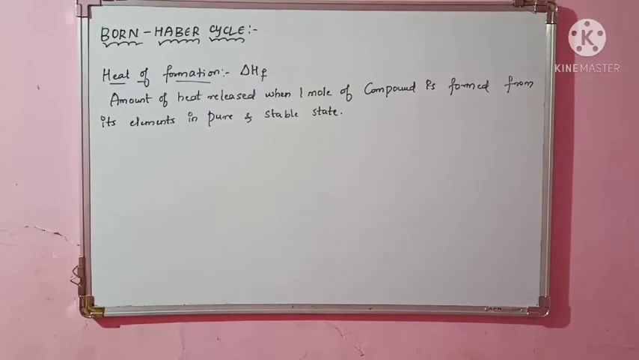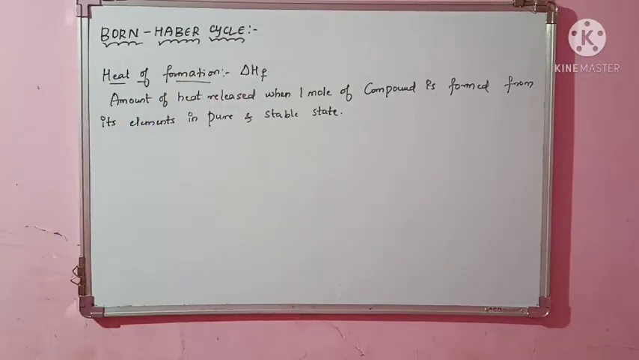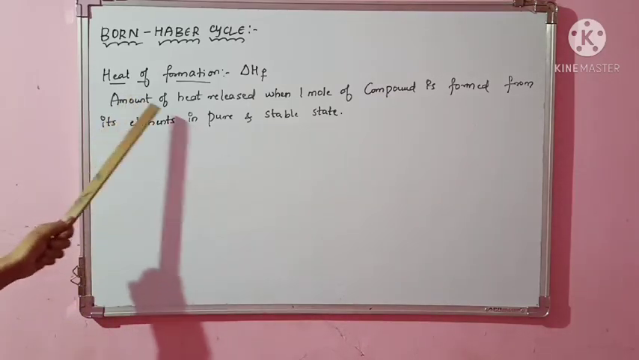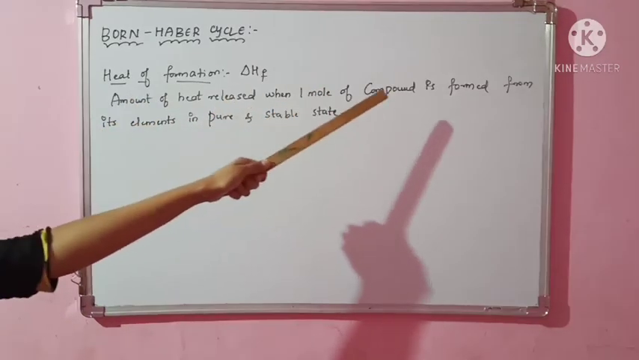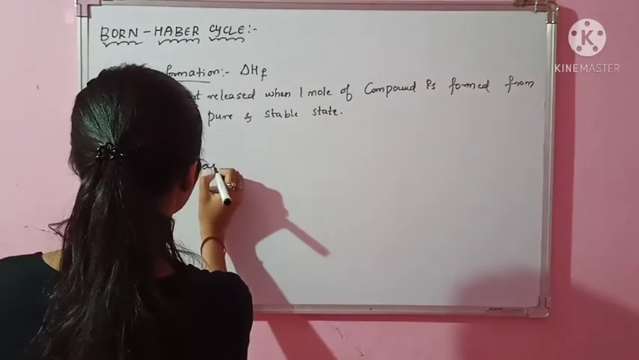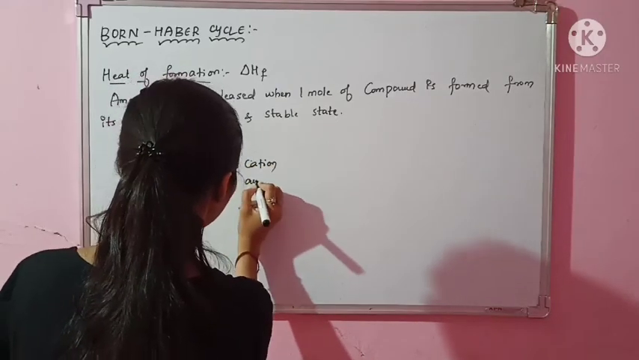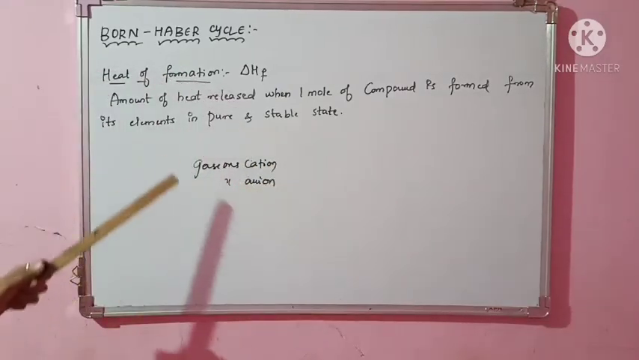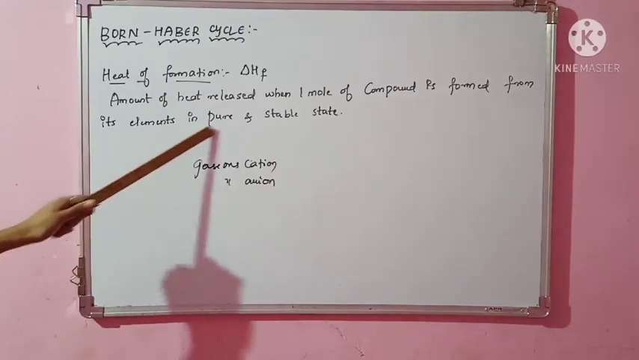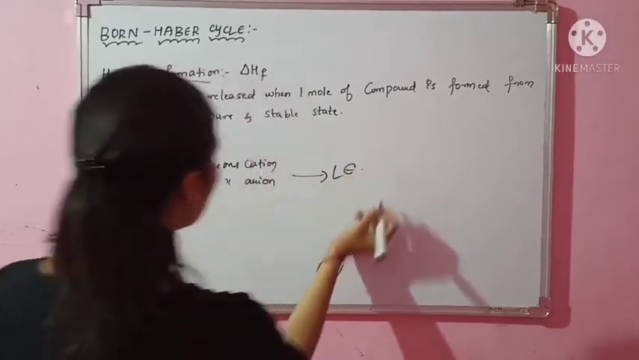So first, to understand the Born-Haber cycle, we should understand what is heat of formation. Heat of formation is different and lattice energy is different. Lattice energy, as we studied in the last class, is the amount of heat released when 1 mole of compound is formed from its gaseous cation and gaseous anion. There you should have gaseous cation and gaseous anion. Whatever heat energy is released is said to be your lattice energy.